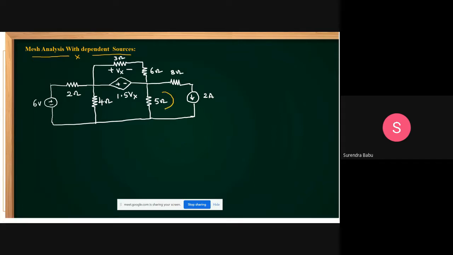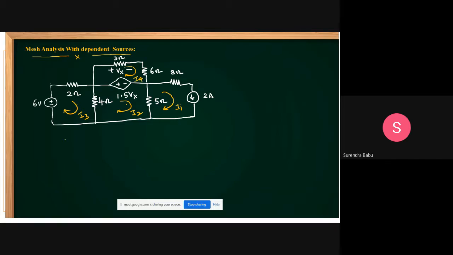Let this be I1, let this be I2, and this be I3. Sir, why have you taken this as I1 and this as I2? I will take I1 here. No problem, you take. There is no restriction to use compulsory notations; take any direction. If they give notations, follow those notations only. Okay, this I have taken as I4.